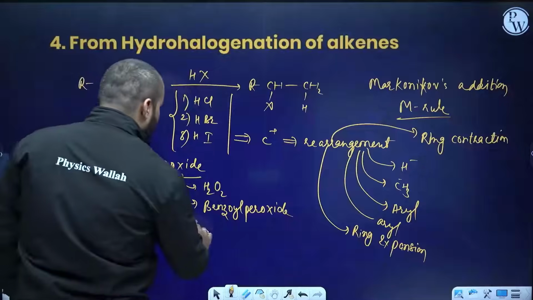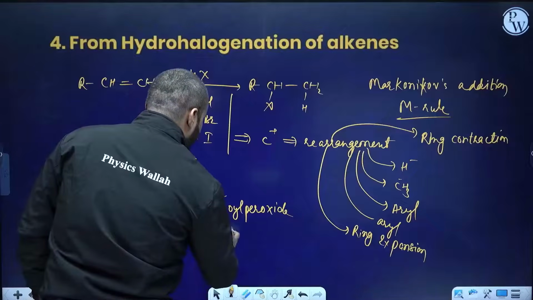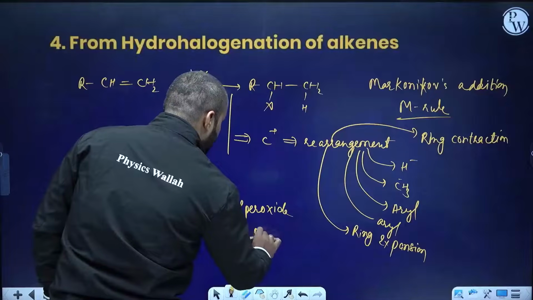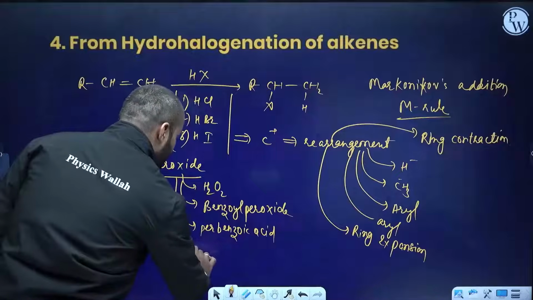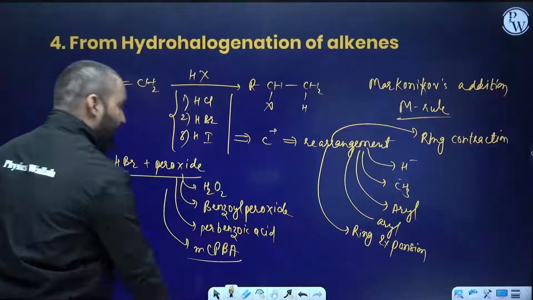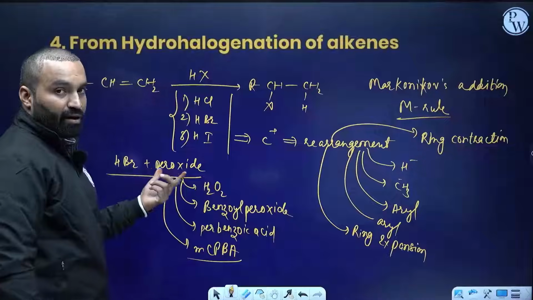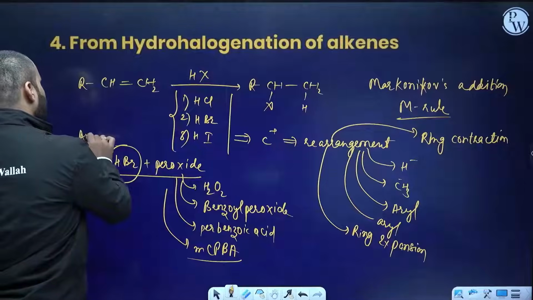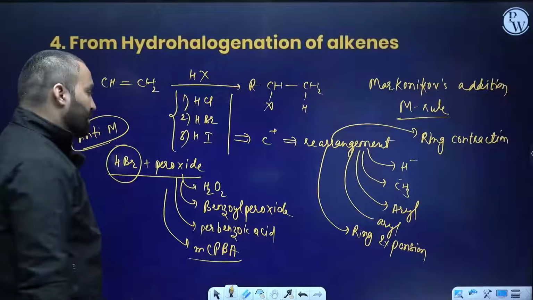It can be perbenzoic acid. You can use metachloroperbenzoic acid also, mCPBA. If any one of it is present along with HBr, only HBr, then you are going to do anti-Markovnikov addition. Now, what's anti-Markovnikov and what's Markovnikov addition?